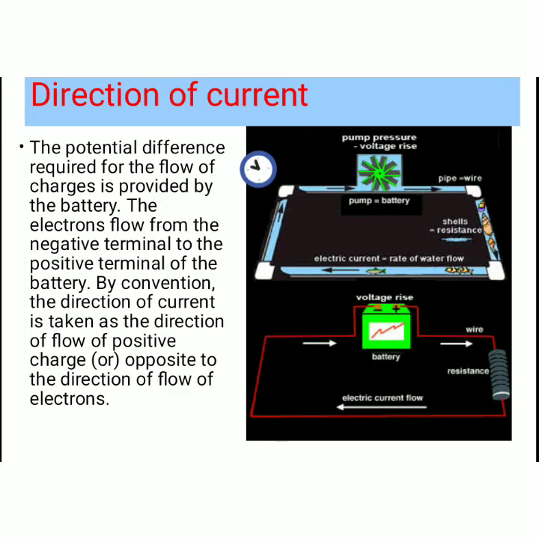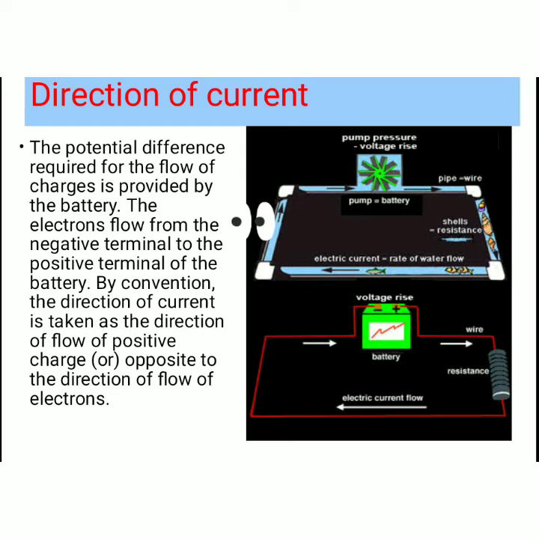How do we indicate the direction of the electric current? We know the flow of water through a channel, or flow of air from a region of high pressure to a region of low pressure. From that we can easily understand that a potential difference is required for flowing. So the potential difference required for the flow of charges is provided by the battery.